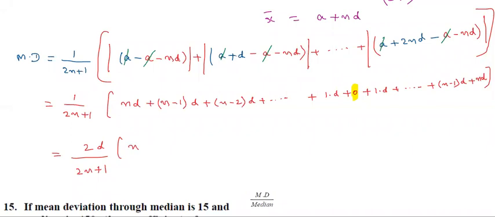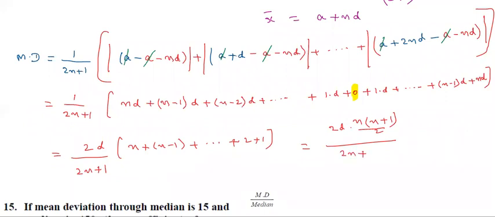Remaining is n plus n minus 1 and so on, 2 plus 1. That is the sum of n natural numbers only. The formula: 2d into n plus 1 by 2, divided by 2n plus 1. The 2 cancels. Final answer is n into n plus 1 into d by 2n plus 1.